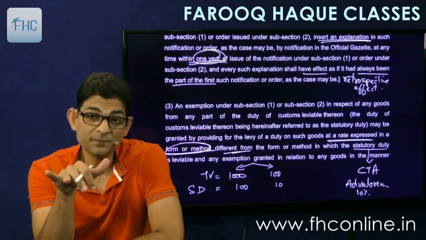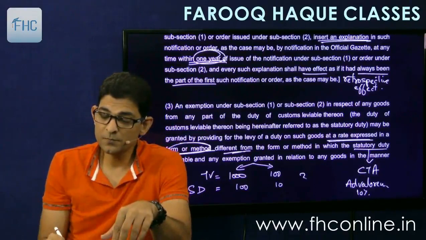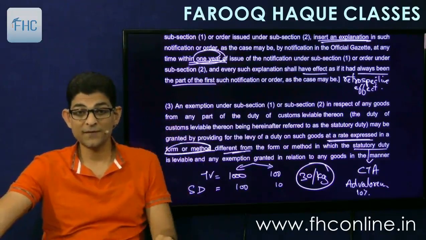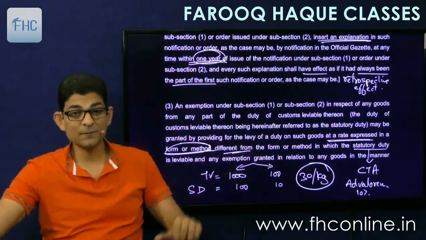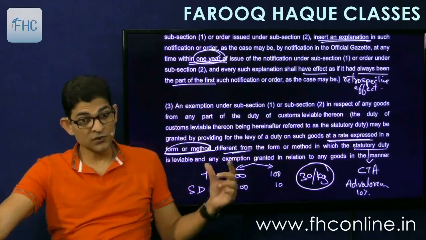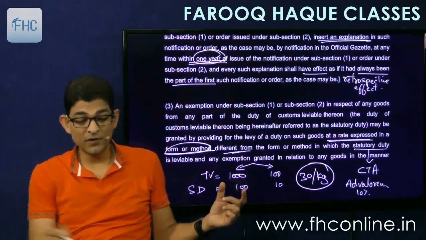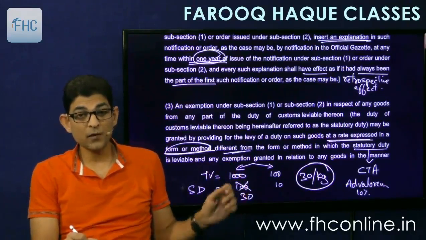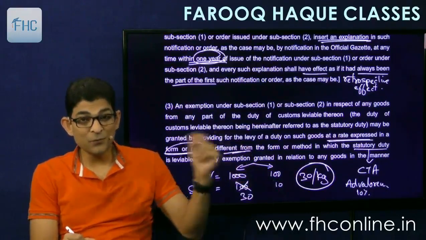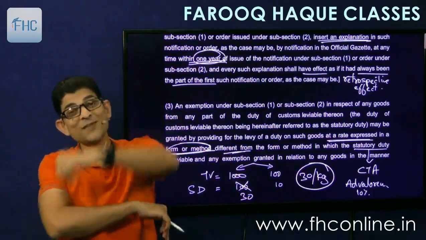Now if the government says that instead of paying statutory duty at 10%, you pay only 30 rupees per kg. So this is the exemption notification which says that you pay 30 rupees per kg. So they are changing the method and form and saying that now you pay only 30 rupees. So this person number 1 who was importing at 1000 and was normally paying 100 will now pay only 30. So for him it is partial exemption. He is benefited. But what about this guy? He was importing the goods at 100 rupees only and paying 10 rupees as duty. Now the government has said that you pay 30 rupees duty.